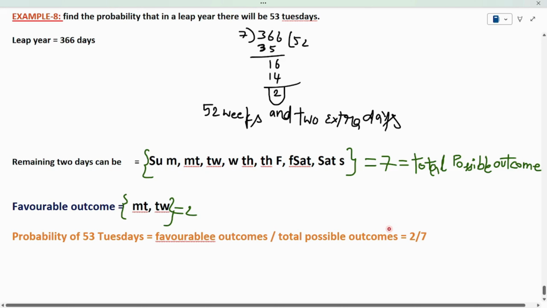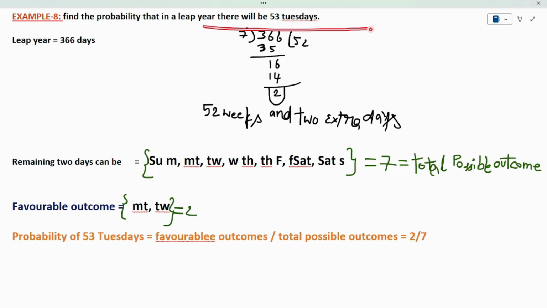See example number 8. Find the probability that in a leap year there will be 53 Tuesdays. We have to find the probability of 53 Tuesdays in a leap year. Listen carefully. Okay, that's the problem. We know that a leap year has 366 days.